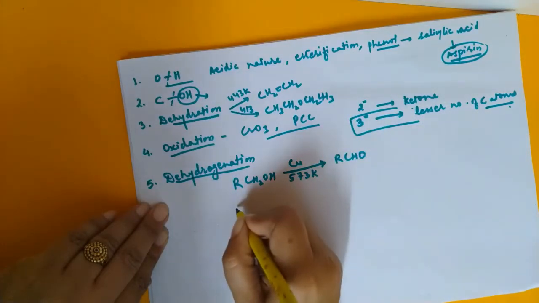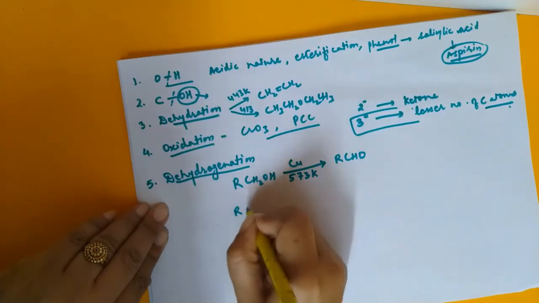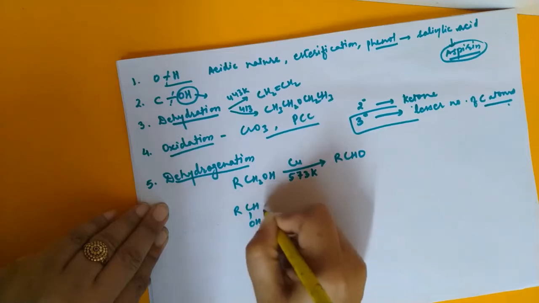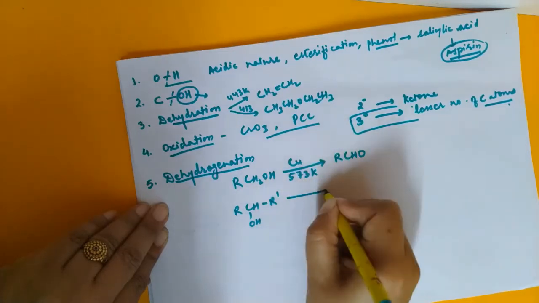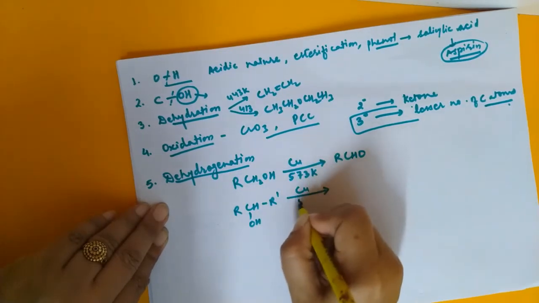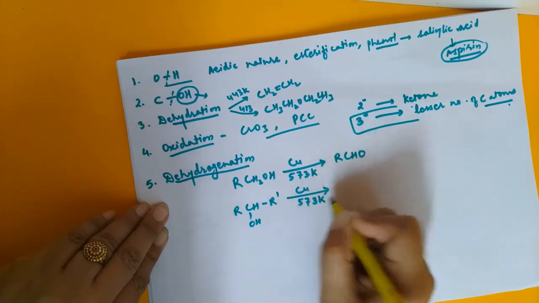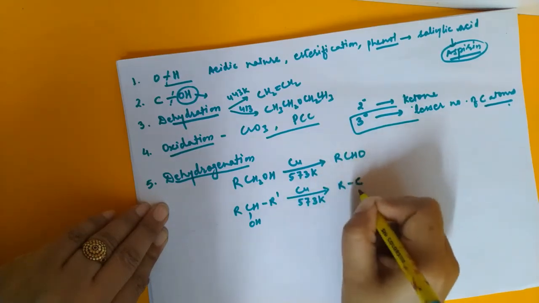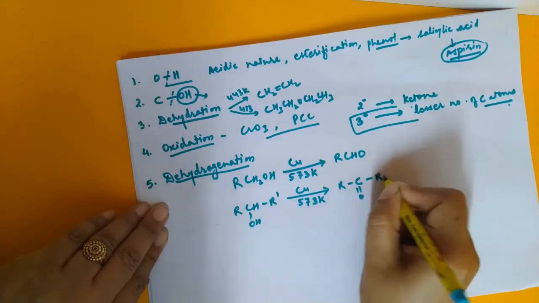If it is a secondary alcohol like RCHOHR', and we do the reaction in the presence of copper at 573 Kelvin, it will be converted to a ketone.